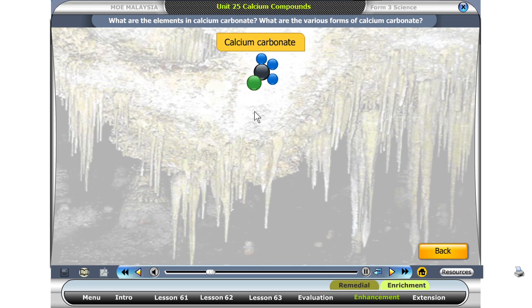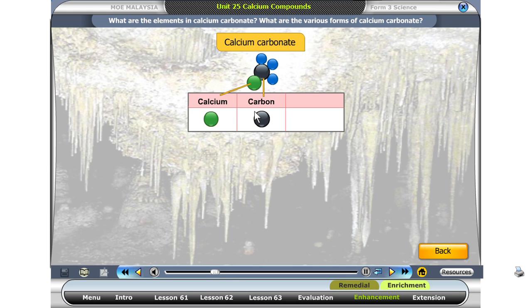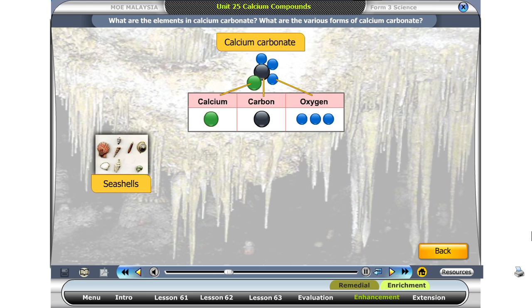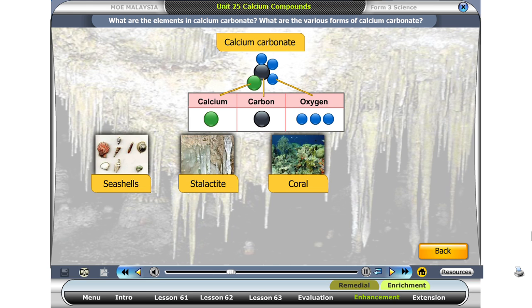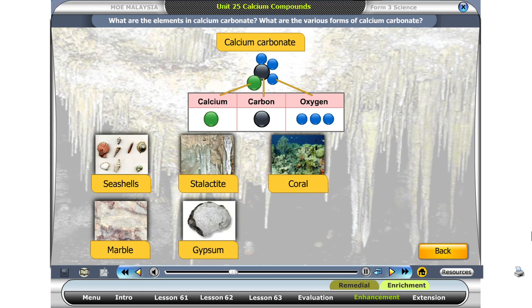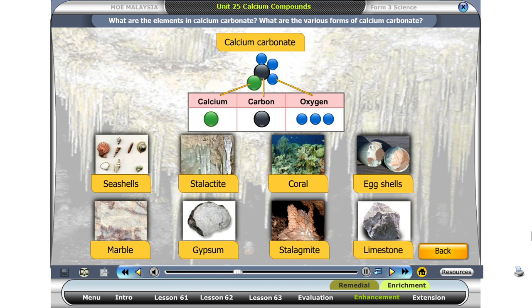Calcium carbonate is a compound which consists of calcium, carbon, and oxygen. What are the various forms of calcium carbonate? There are various forms of natural calcium carbonate around us. They include seashells, stalactites, coral, marble, gypsum, stalagmites, eggshells, limestone.